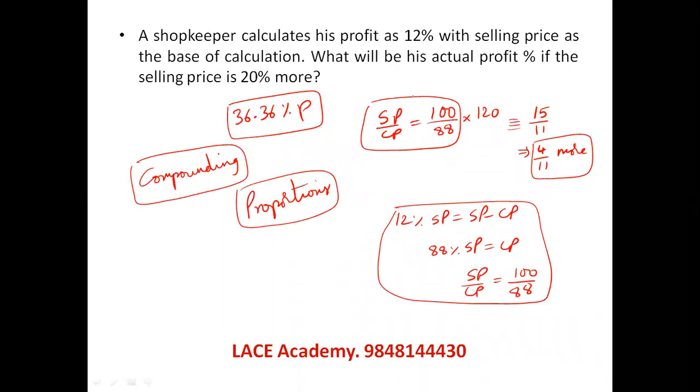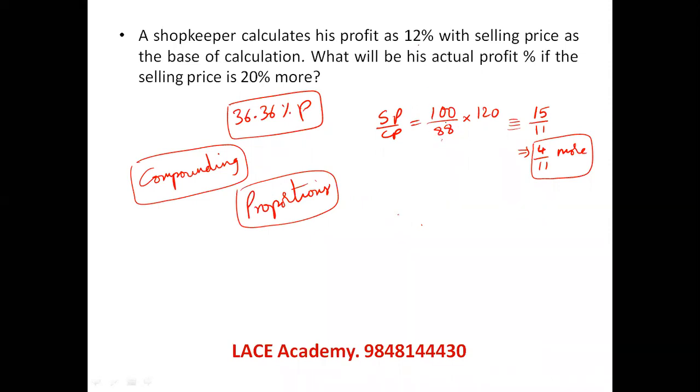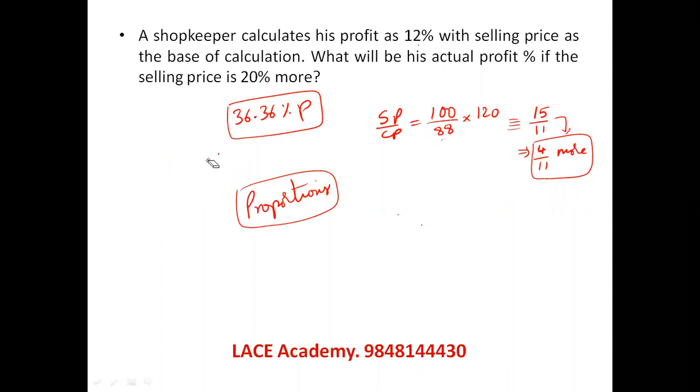And this is a classic example where we have taken profit percentage. So this is the relation I can take. If selling price is 100, with 12% less the investment needed is 88, but a 20% increase happened again, which is giving 15 by 11. By seeing the fractions itself, we can see profit or loss. Once you know fractions and percentages, 1 by 11 is nothing but 9.09%. So 4 by 11 is 4 times 9.09, which is 36 point something, which is the extra, called profit.